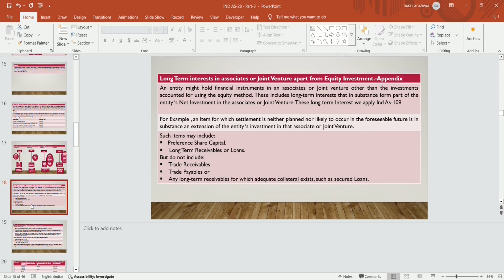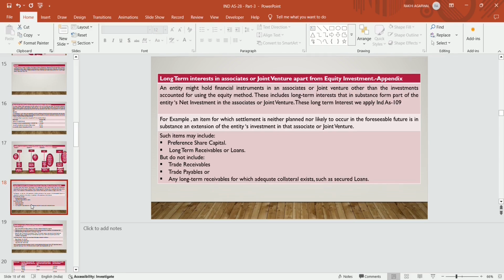Long term interest in an associate or joint venture apart from equity: what does the appendix say? An entity might hold financial instruments in an associate or joint venture other than the investments accounted for using the equity method. These include long term interests that in substance form part of the entity's net investment in the associate or joint venture. For these long term interests we apply Ind AS 109.